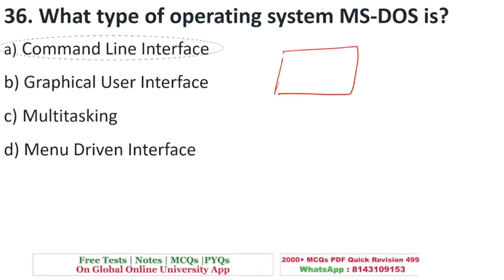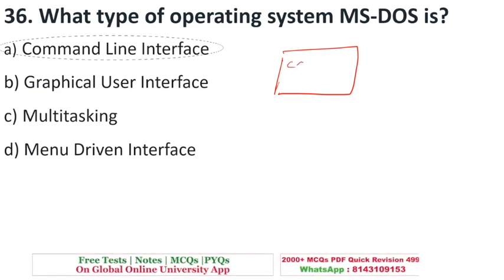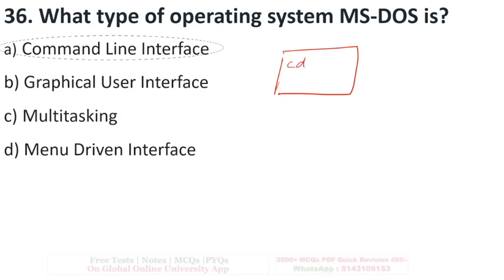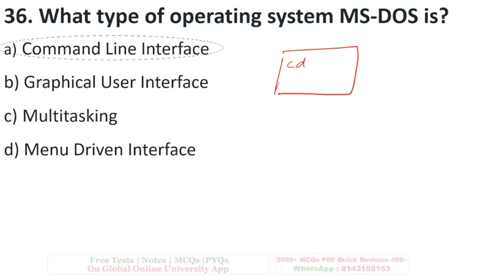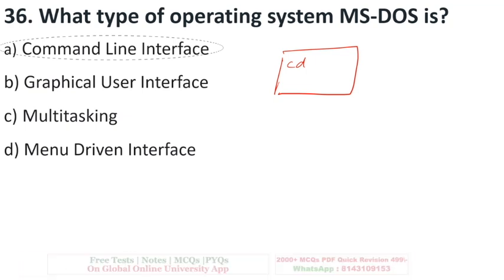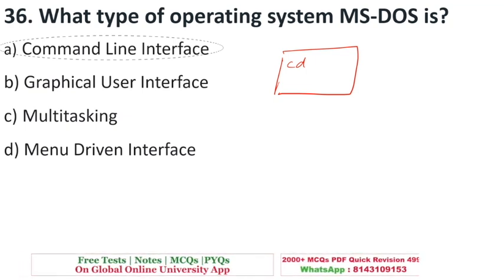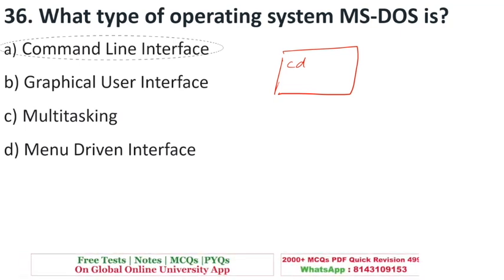Whatever you want to open, you will have to write. There are certain commands like CD. CD means change directory, or list, like that. We use command line interface in MS-DOS. By contrast, Windows is a very good example of a graphical user interface.